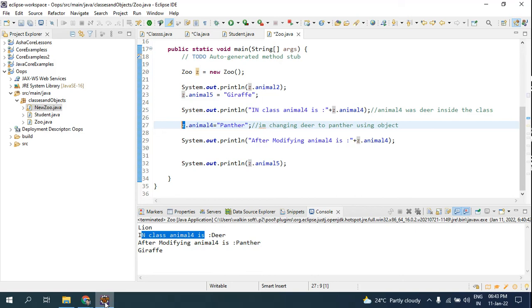Suppose you know how to ride a gear bike, you will opt for the gear bike. And when you don't know how to use the gear, you will opt for a moped, right? So that is the basic requirement. You should know when to use what. Suppose your requirement says I should not have any object, because when you create an object it takes memory allocation. Whatever you create in Java takes some memory space.